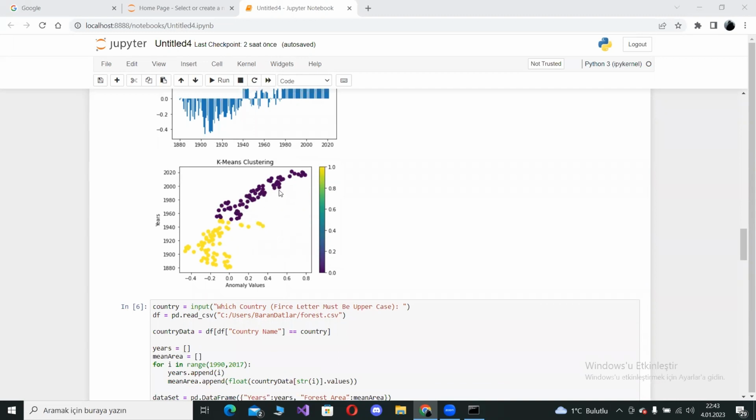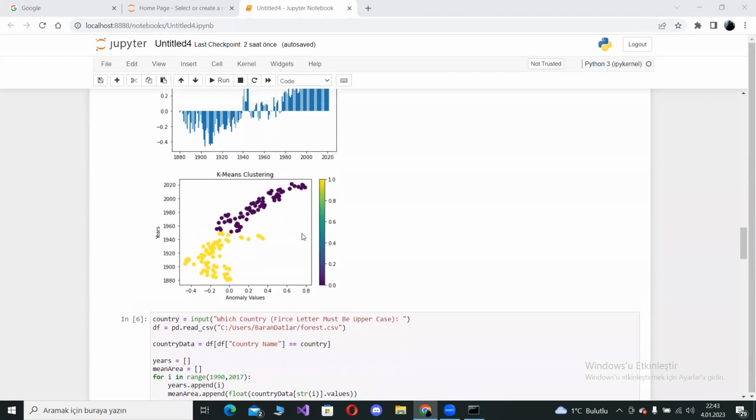The graphic below is a visualization of the K-means algorithm that I just described.